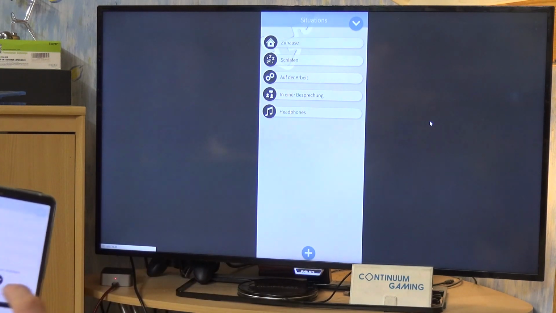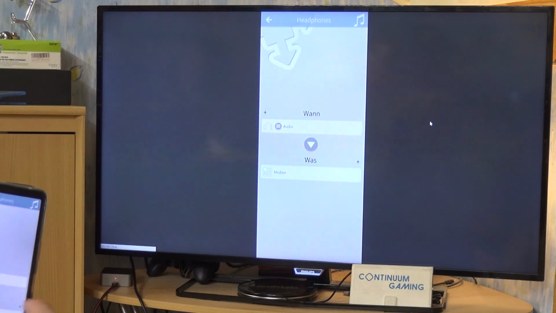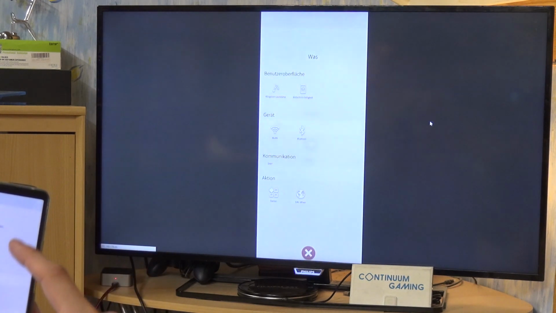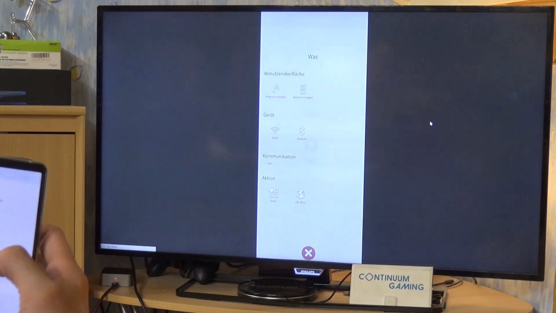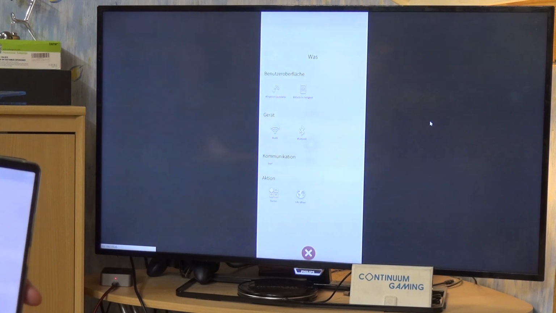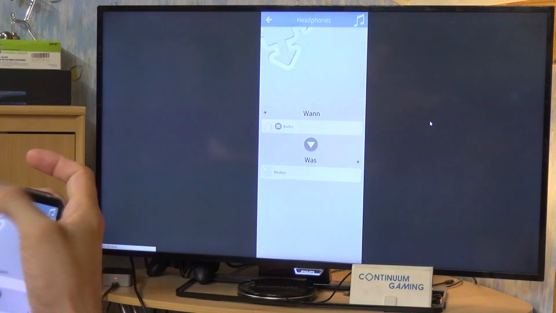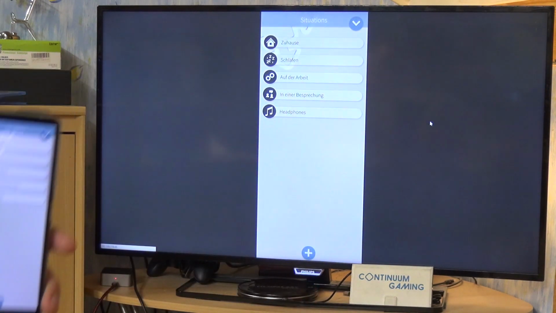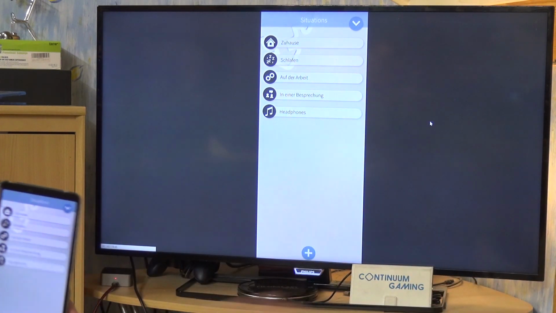Let's have another look at what we can do. As you can see, you have a couple of different options. For instance, you can open up a website too. You can enable or disable Bluetooth, you can change the screen brightness and stuff like that. And a lot of other things, so you really want to have a look at all the different options here. There are really, really many, especially what to do and when to do it.